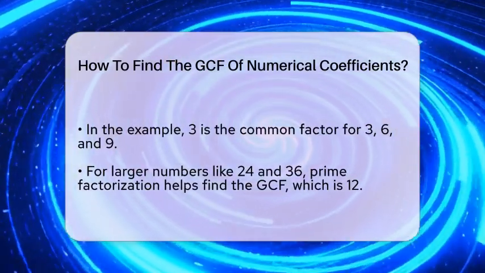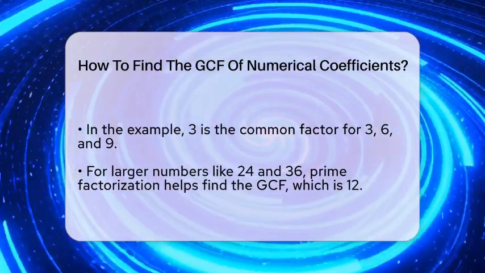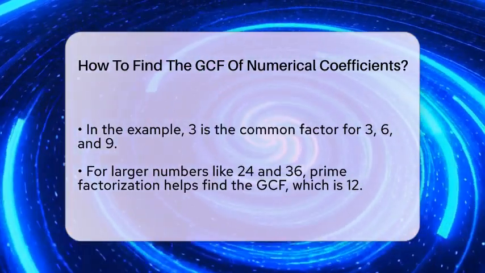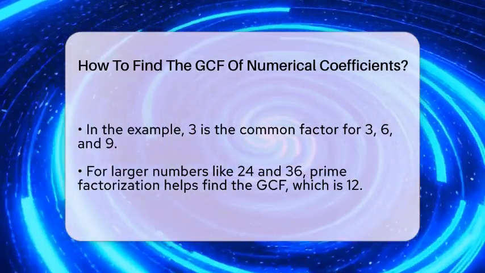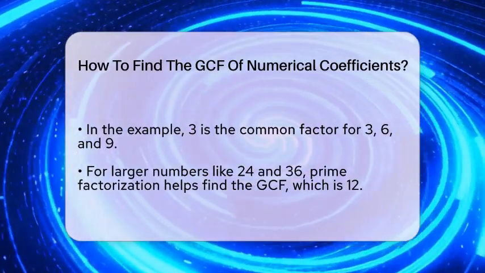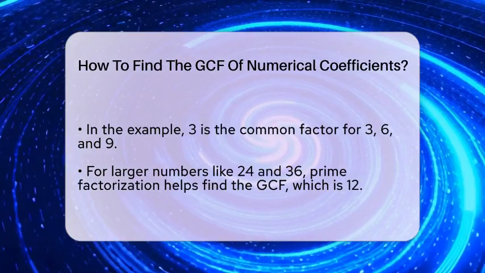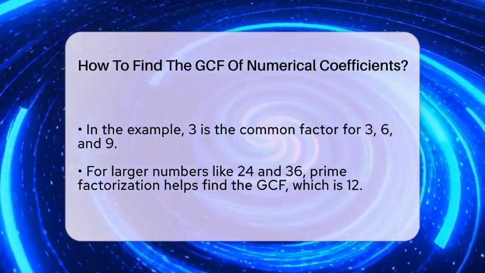For example, if you have 24 and 36, break them down into prime factors. 24 is 2 times 2 times 2 times 3, and 36 is 2 times 2 times 3 times 3. The common prime factors are 2, 2, and 3. Multiply these together. 2 times 2 is 4, and 4 times 3 is 12. So the GCF of 24 and 36 is 12.